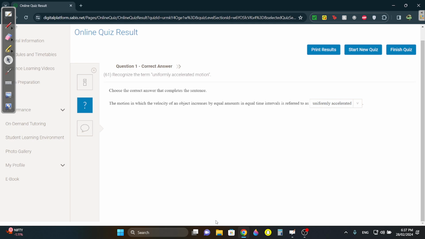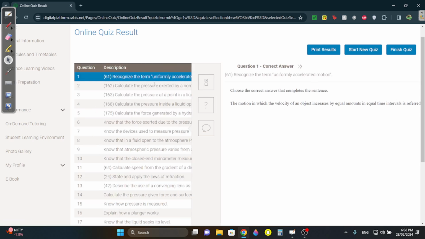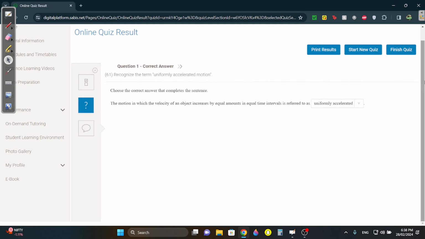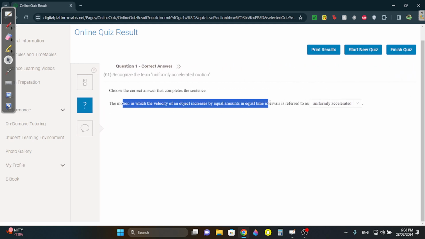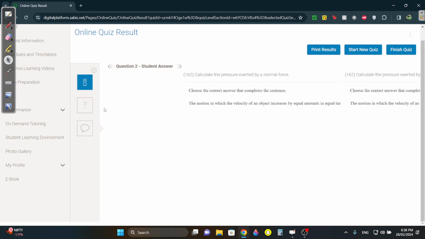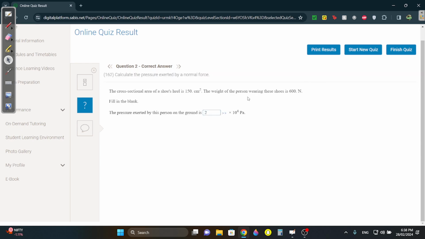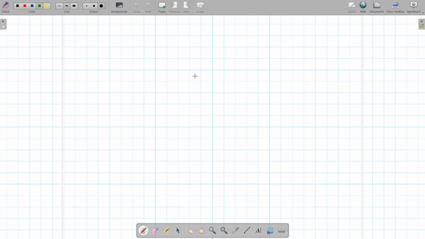It's mostly about pressure, and other than pressure it's all old stuff from term 1. Let's start. First, before we get into pressure, I'll do this question. The motion in which the velocity increases by equal amounts is uniformly accelerated, because you're accelerating, the velocity is changing. It's easy. Let me start with pressure.